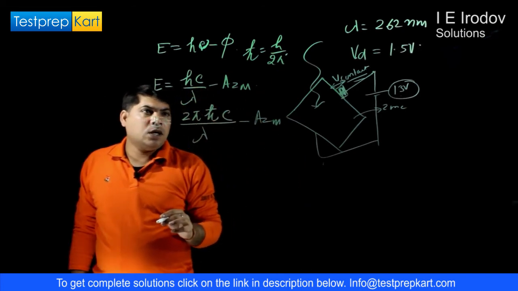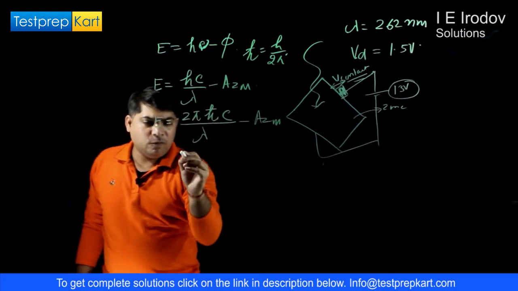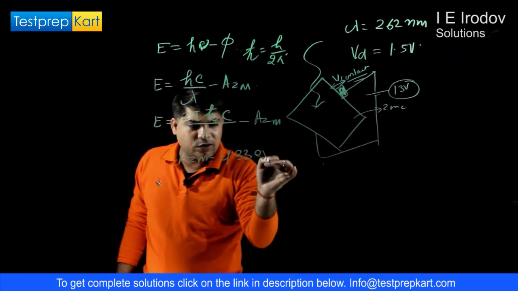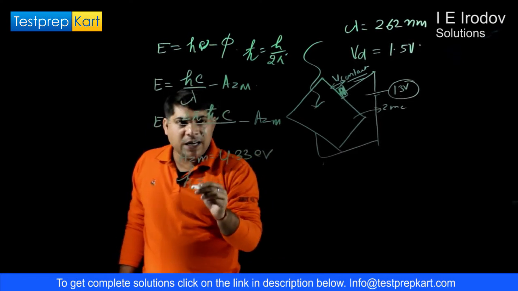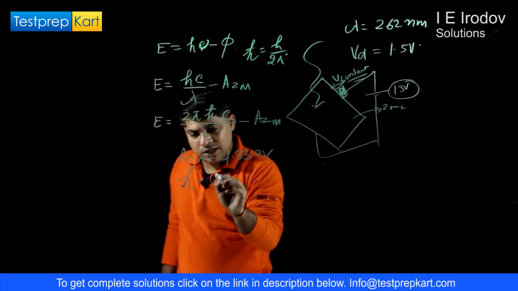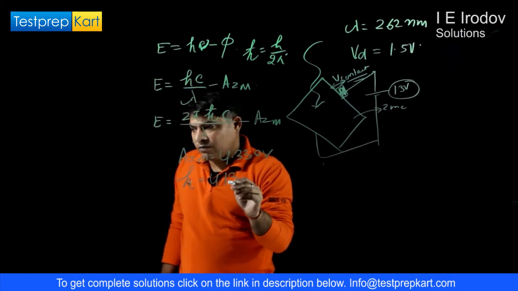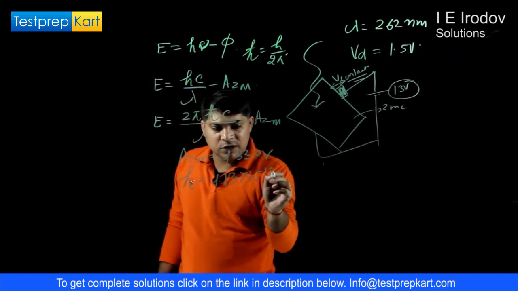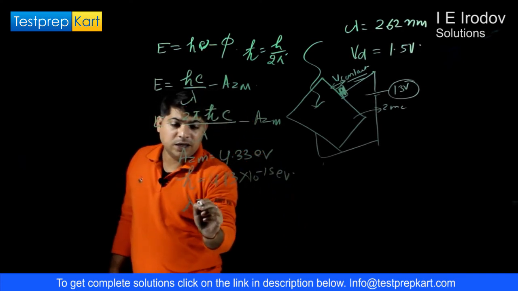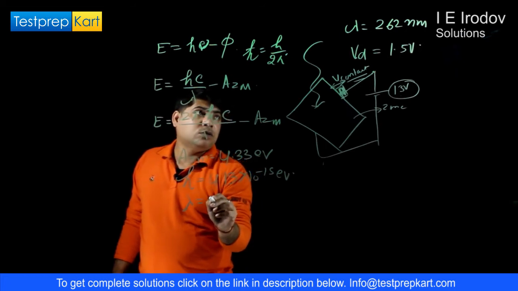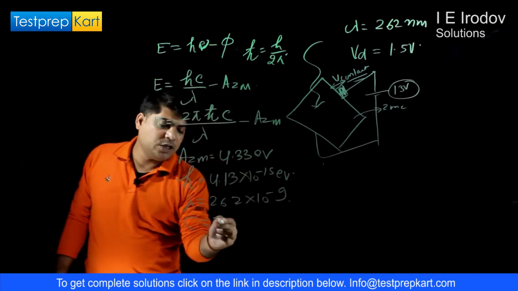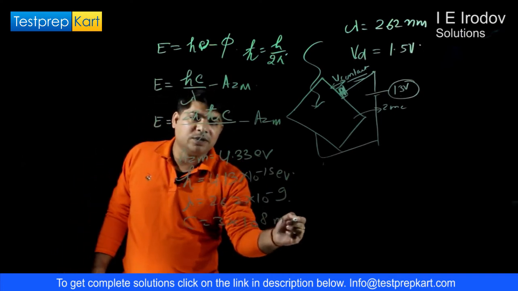Now the work function for a zinc plate is 4.33 electron volt. Here we can perform the entire calculation in terms of electron volts, so h, the Planck constant, is 4.13 into 10 to power minus 15 electron volt seconds, and the rest of the information is available: lambda is equal to 262 into 10 to power minus 9 meter, and the speed of light is 3 into 10 to power 8 meter per second.